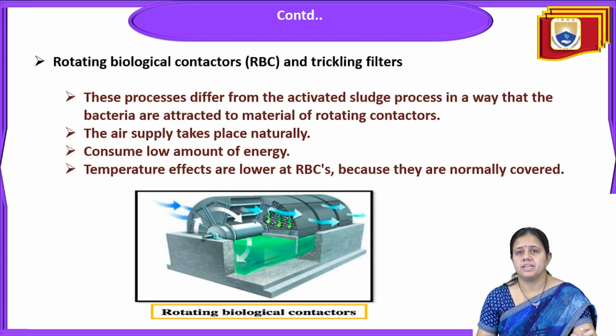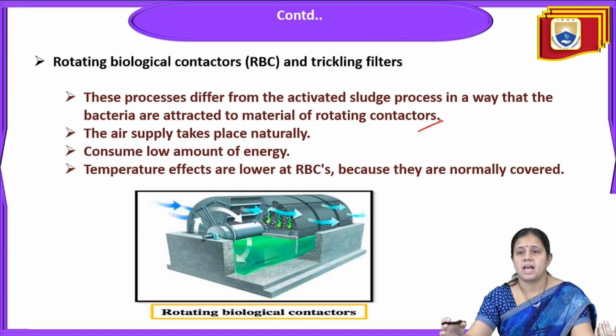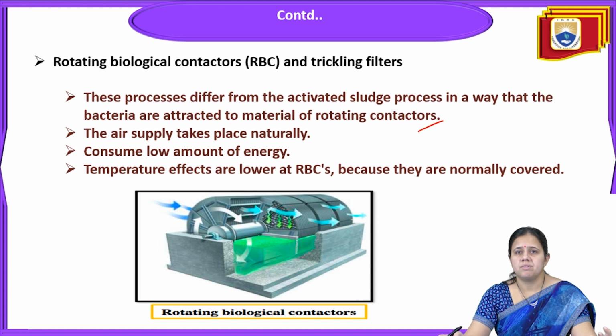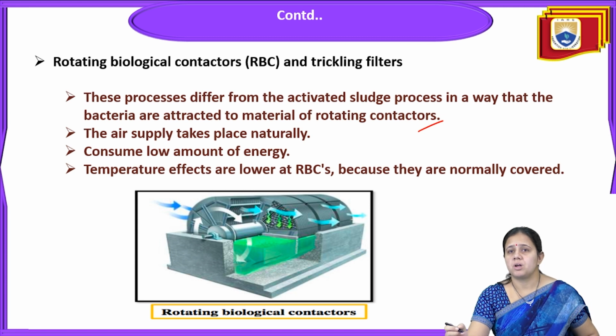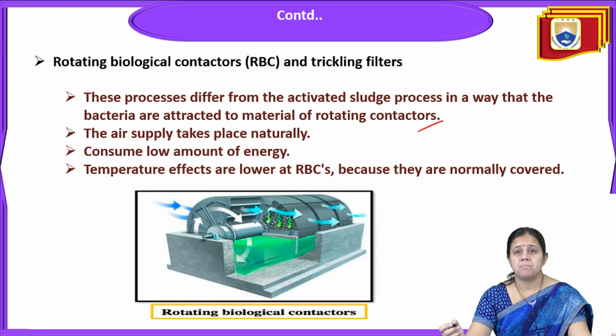Next are the rotating biological contactors and trickling filter. Rotating biological contactors are a process that differs from the activated sludge process in a way that the bacteria are attracted to the material of the rotating contactors.